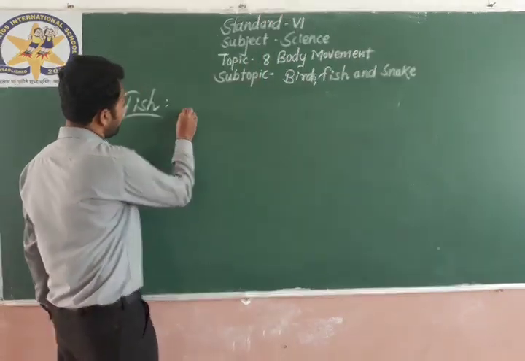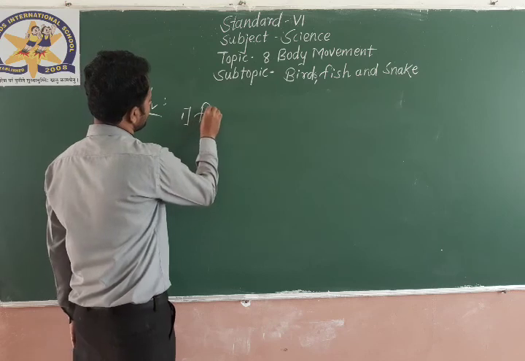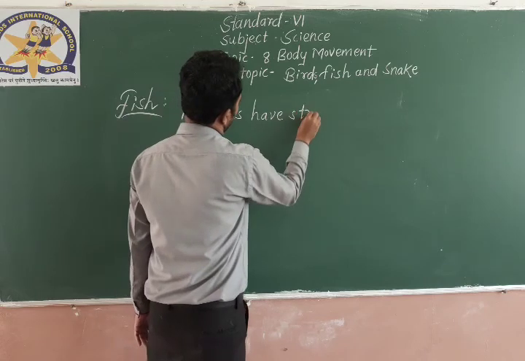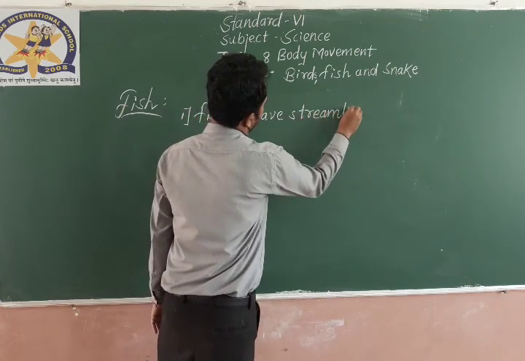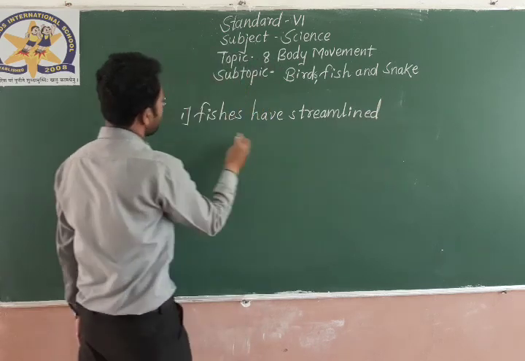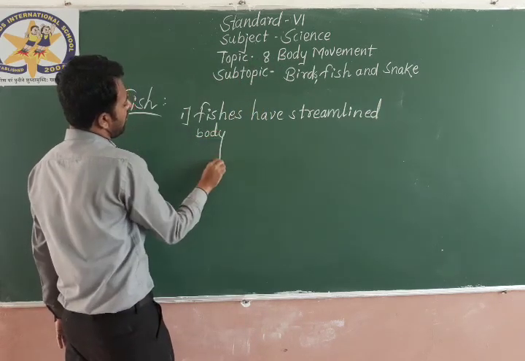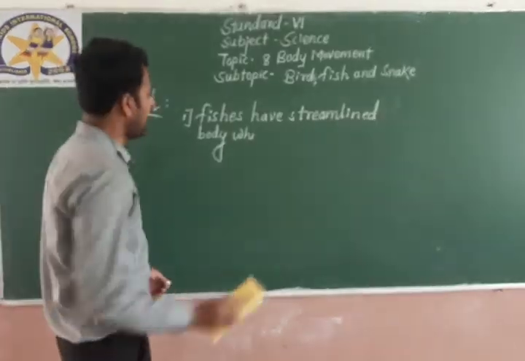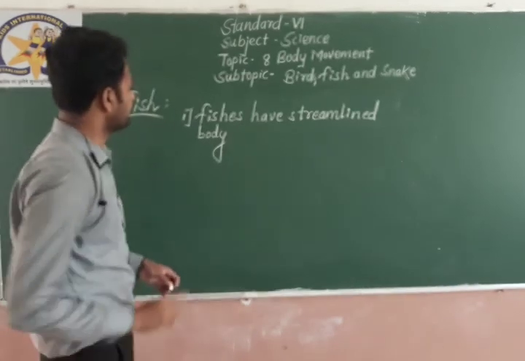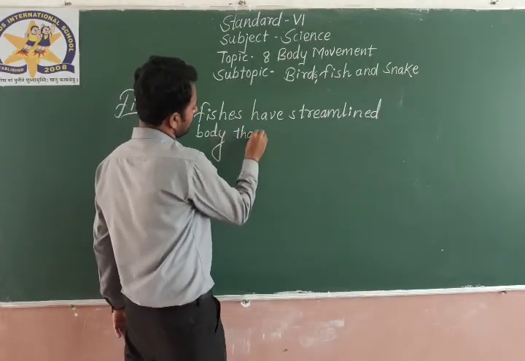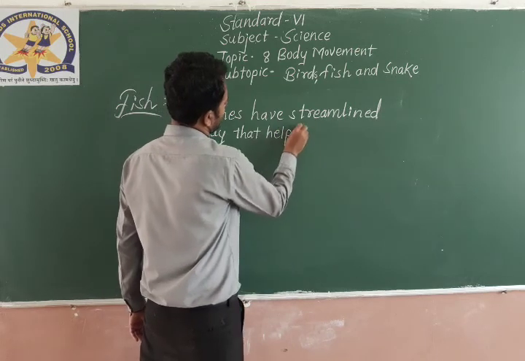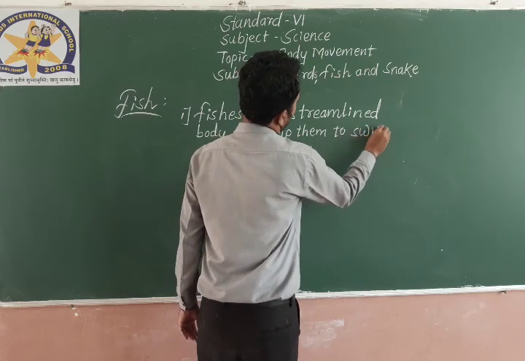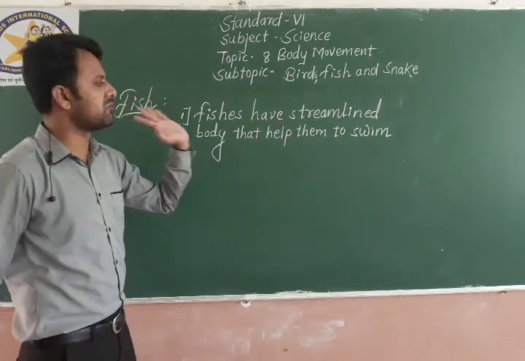First point, fishes have a streamlined body that helps them to swim in water.